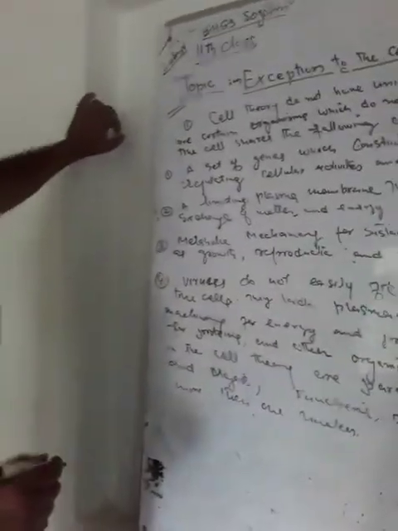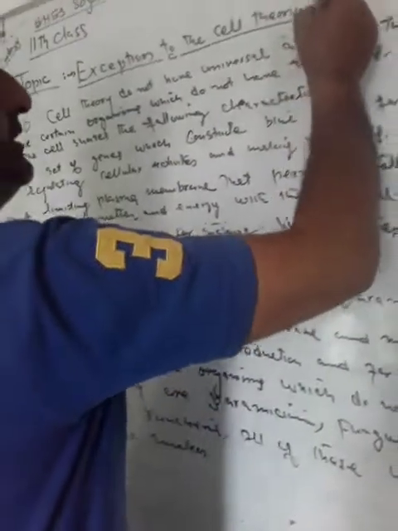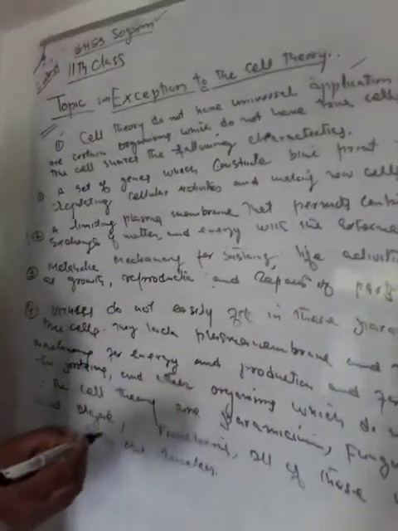Zoology lecturer, Sogam. Dear students, it's 11th class and our today's topic is exception to the cell theory. Exception to the cell theory means that cell theory does not have universal application. Why does cell theory not have a universal application?